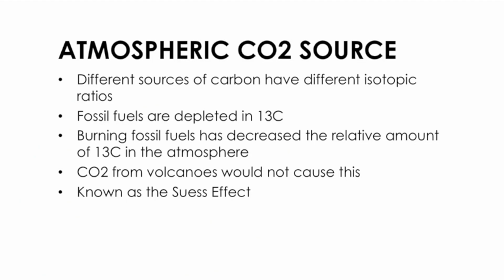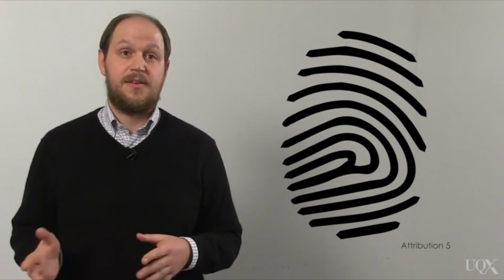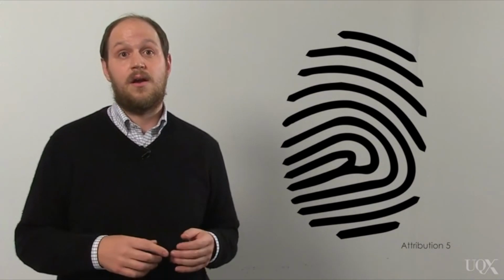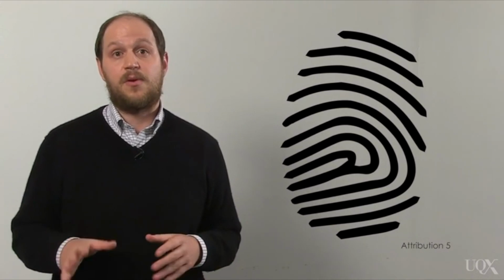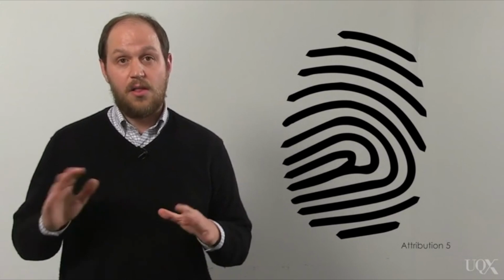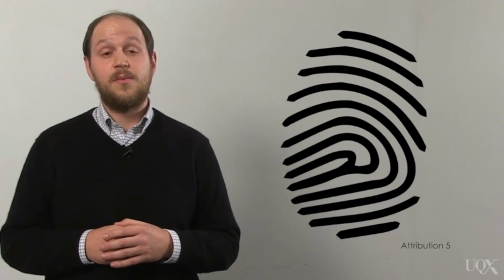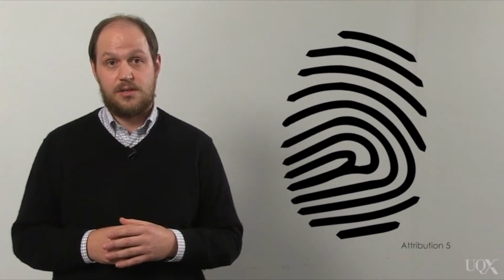The chemical signature of gases building up in the atmosphere tells us that they're from fossil fuels and not volcanoes. One by one, we can look at how natural changes could be affecting the climate and then rule them out. We can clearly see the human fingerprint of greenhouse warming in the pattern of temperature changes in the atmosphere. All of this agrees well with our expectations from basic physical principles. Humans are responsible for climate change.